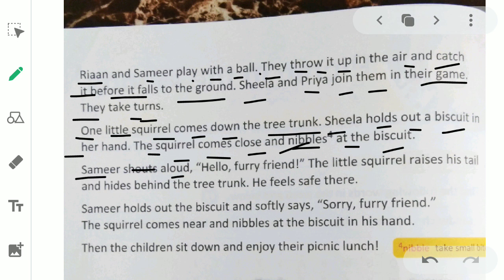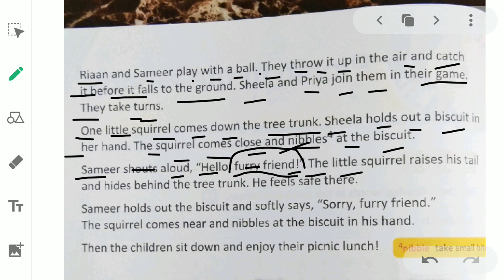Sameer shouts aloud. Sameer shouted loudly. Aloud means loudly. Hello furry friend. Who is the furry friend here? Furry friend means squirrel. Why did he call it furry? Furry means the squirrel is very soft. It has fur on her body. Fur means a soft covering. So the squirrel is very soft. So that's why Samir shouted loudly, "Hello, furry friend."